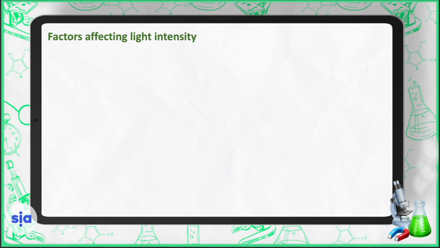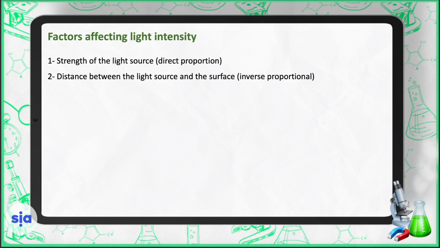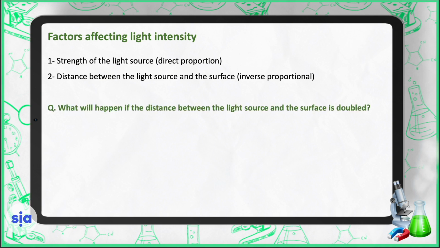Now let's talk about factors affecting light intensity. Number 1, strength of the light source, and of course it is directly proportional. Number 2, the distance between the light source and the surface. This relationship is inversely proportional. Can you say what will happen if the distance between the light source and the surface is doubled?